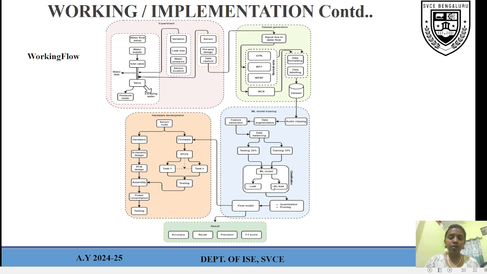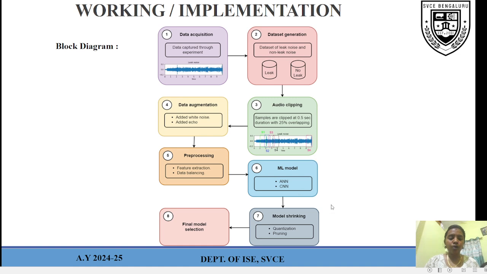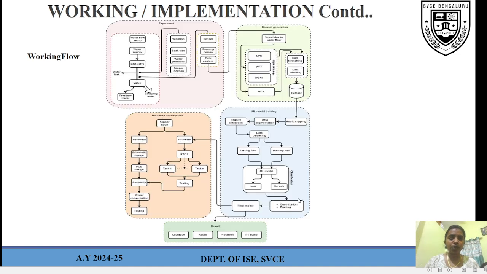For checking the leak and non-leak we have the training and the testing part. For testing we use 30%, and for training we give 70%. Finally, we go into the ML model. You know that the ML model does the two-type leak and non-leak classification, and it also moves into the quantization and training. This is the step where I said model shrinking with the help of quantization and training. After that, the final model is selected based on the accuracy, recall, precision and F1 score.